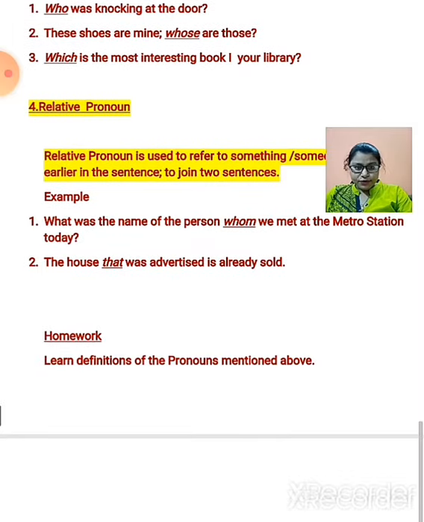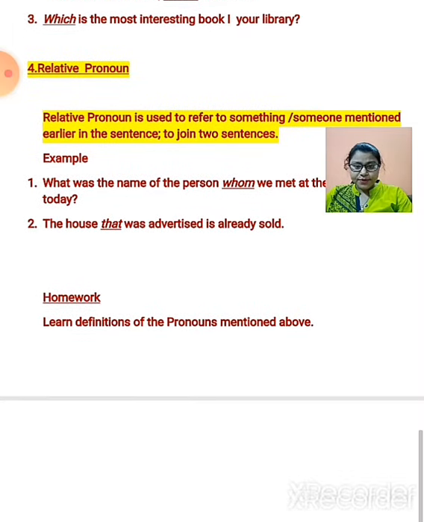Okay, let us go to the next sentence. The house that was advertised is already sold. Okay, in this sentence, if you separate it, it becomes: the house was advertised, the house is already sold. Dear children, here we can combine the sentences by using that. How we have joined it, let us see. The house that was advertised is already sold. So the word that is talking about the house that is already mentioned in the sentence.